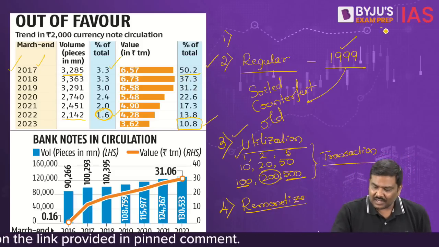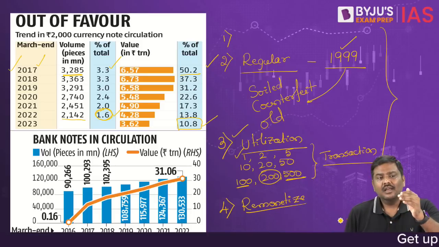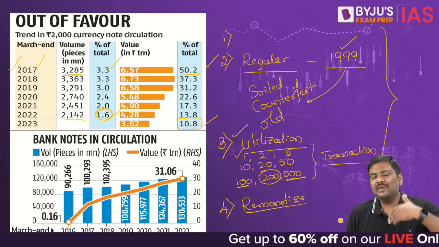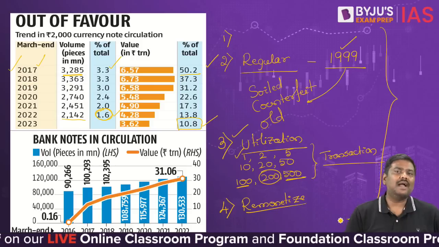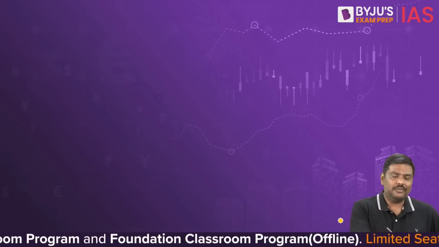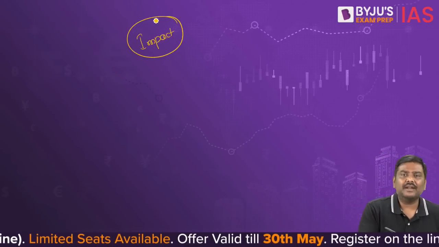So these are some of the reasons which have been cited by Reserve Bank of India in order to make an announcement regarding deposit of 2000 rupees into the bank. Now, what is the impact of it? If all of this is the reasoning, what is the impact of it?